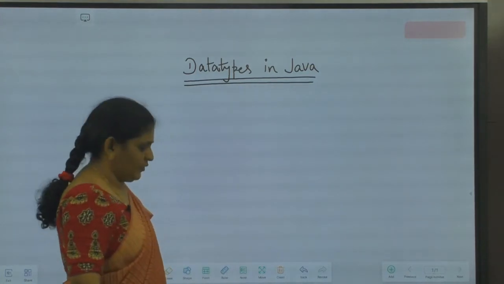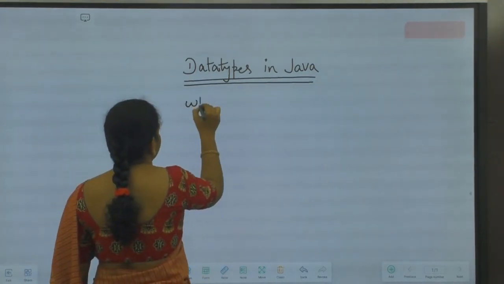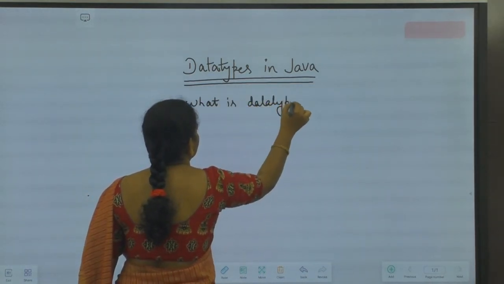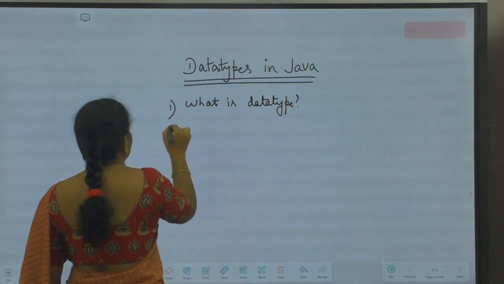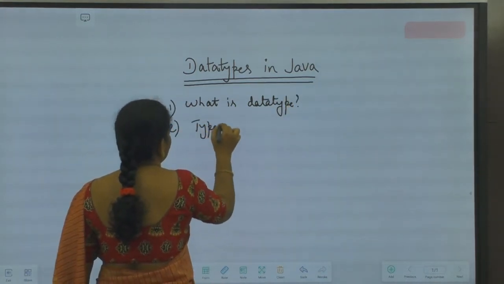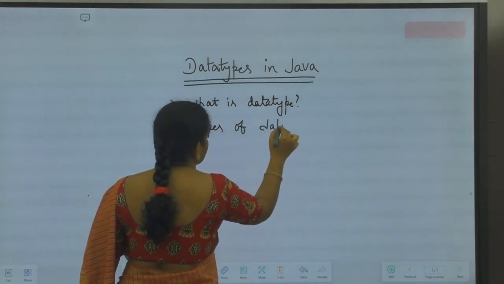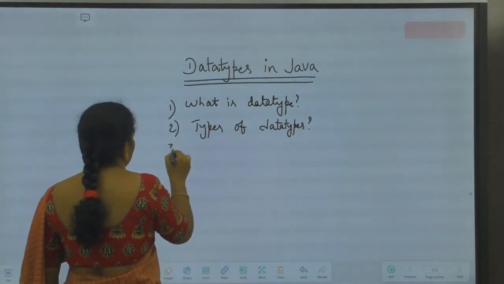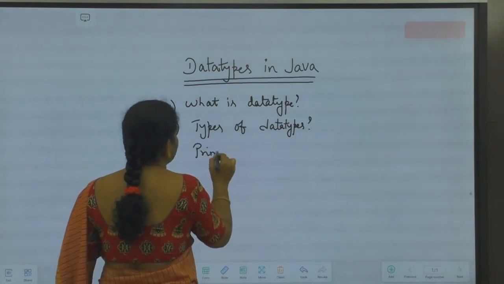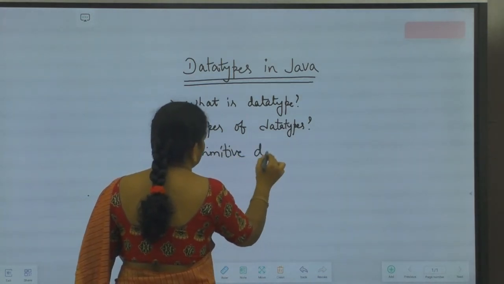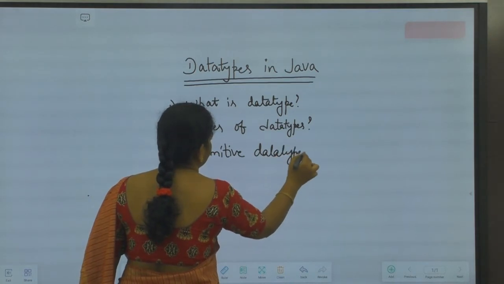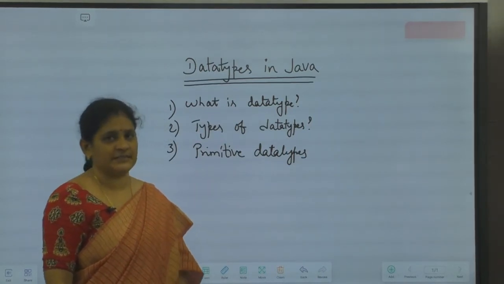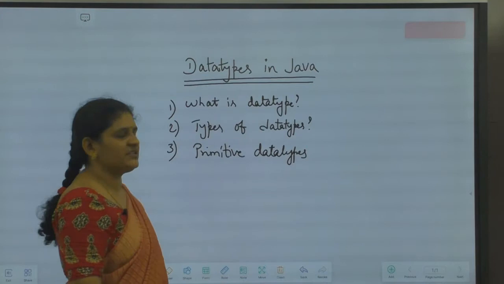Okay, fine. So we'll discuss what is data type first. What is data type? And types of data types. Different types of data types we'll discuss. And we'll discuss primitive data types in detail. So these are the things I'm going to cover in this topic. The topic is data types. So what is the first question? The first question is, what is data type?